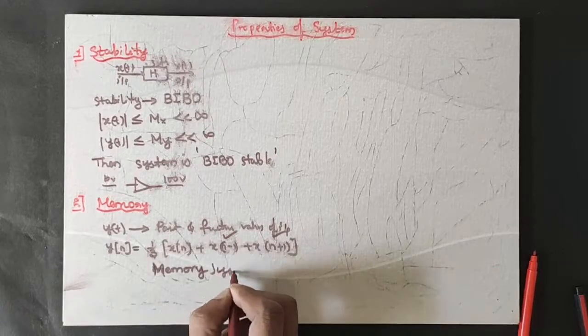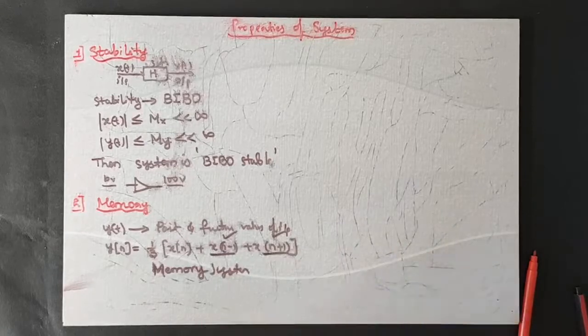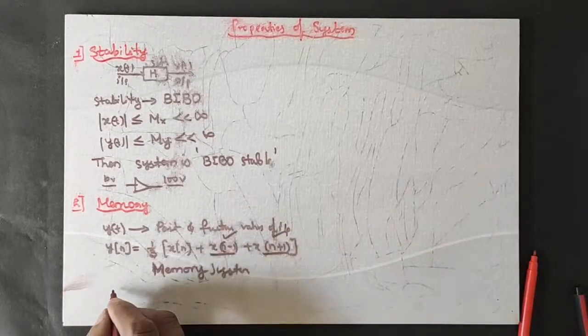Memory system. Why is it a memory system? It depends upon the past and future values, isn't it? Hence it's a memory system. Let us consider another example.